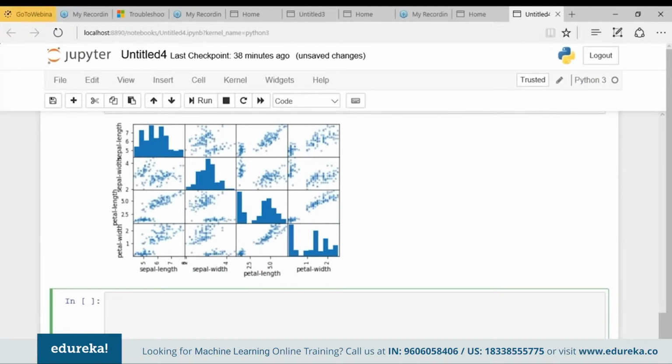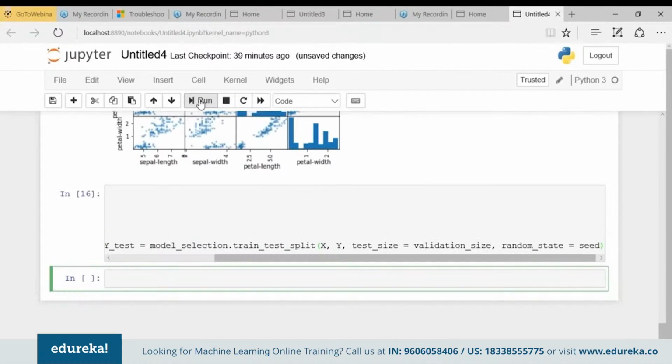is equal to seed. So what the seed is doing here, it's helping me to keep the same randomness in the training and testing data set. Fine. So let's execute it and see what is our result. It's executed. Next, we'll create a test harness.